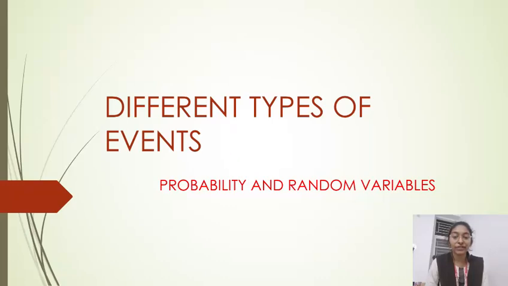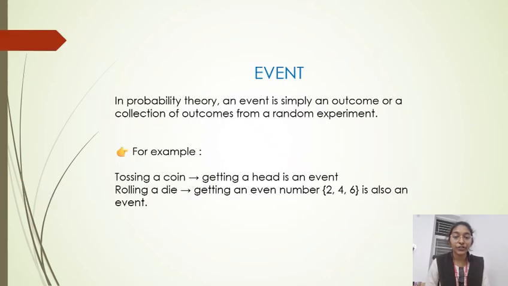I am Anjum Parveen. Today our topic is different types of events from the chapter Probability and Random Variables. We can start from the basic definition of an event. In probability theory, an event is simply an outcome or a collection of outcomes from a random experiment.